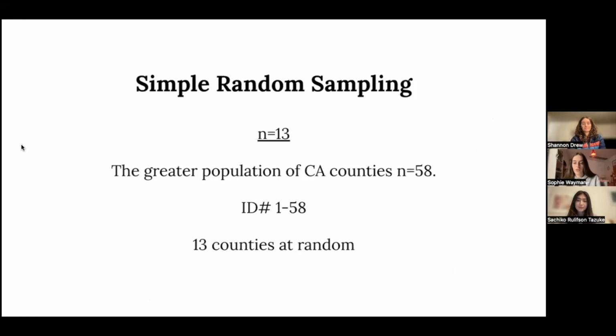In order to get our sample, we took a simple random sample of n equals 13 by treating each California county as an individual in a population of all of the 58 counties. We listed these counties in alphabetical order and then assigned them an ID number of 1 through 58. Then we used a random number generator to choose 13 numbers at random. And we actually had two samples.